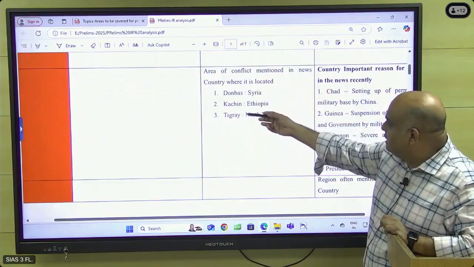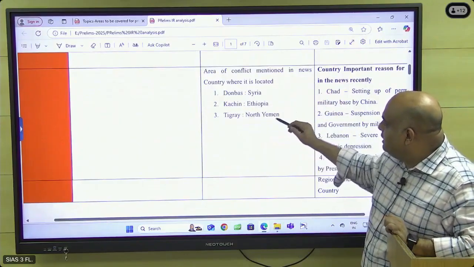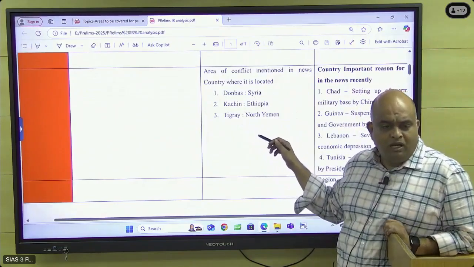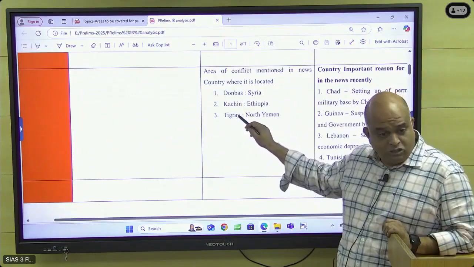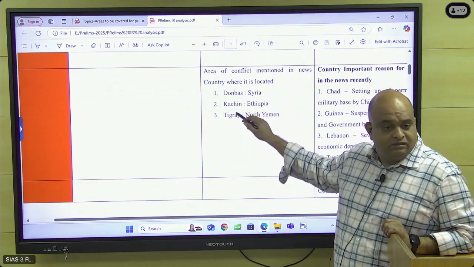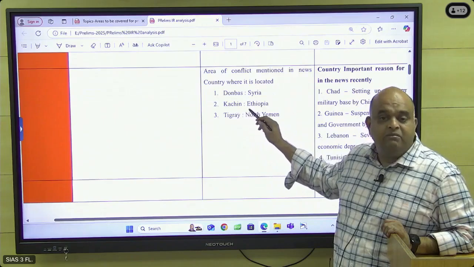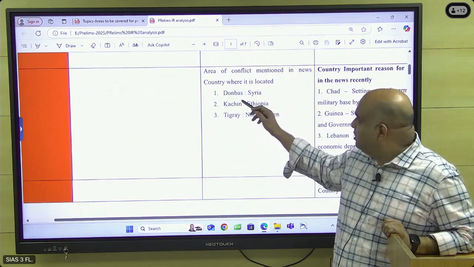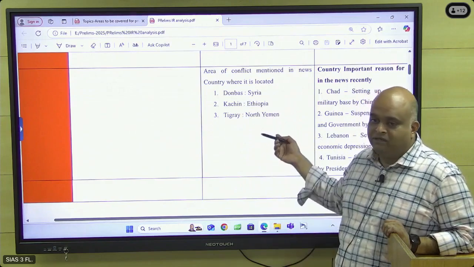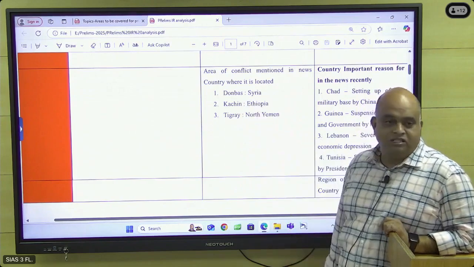Donbas, Syria, Kachin, Ethiopia, Tigray, North Yemen. Tigray is Ethiopia, Somalia, Eritrea. So issues in that area were going on. Where is Kachin? Myanmar. It is Myanmar. Very good. Which is not in Ethiopia. It is in Myanmar. And then where is the Donbas region?